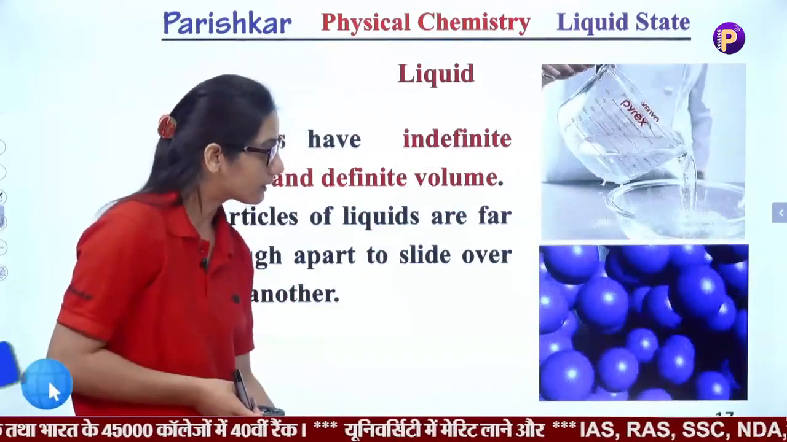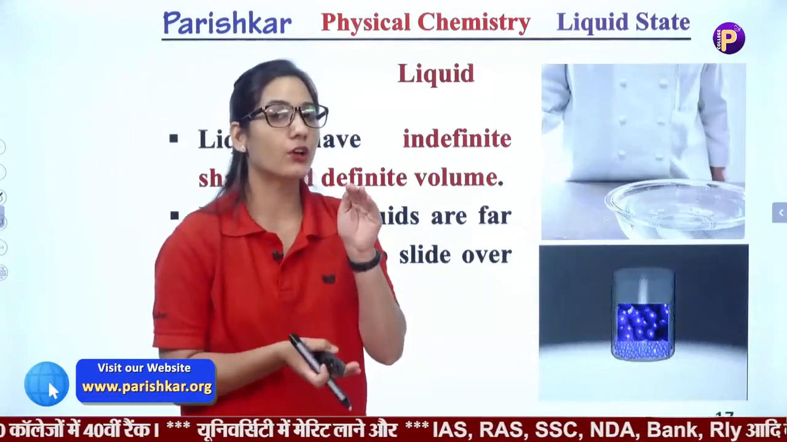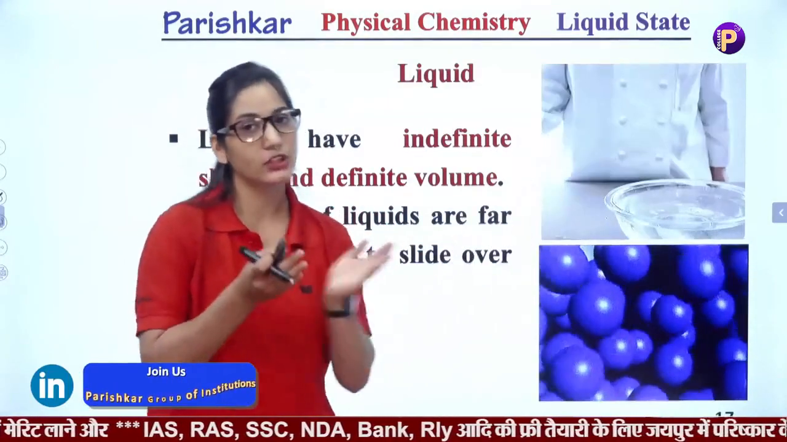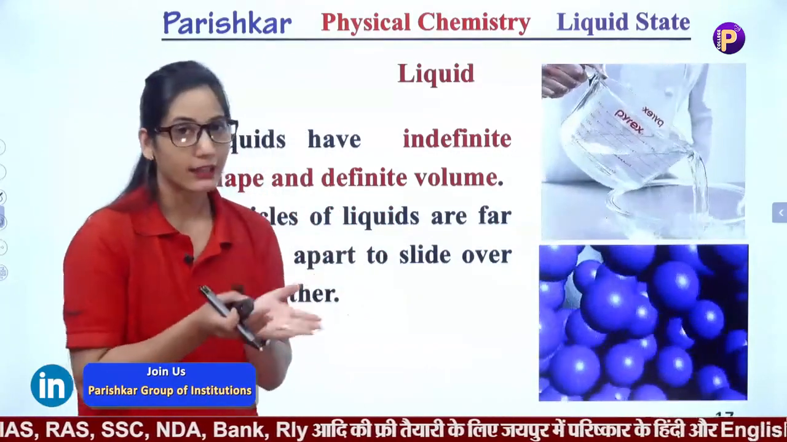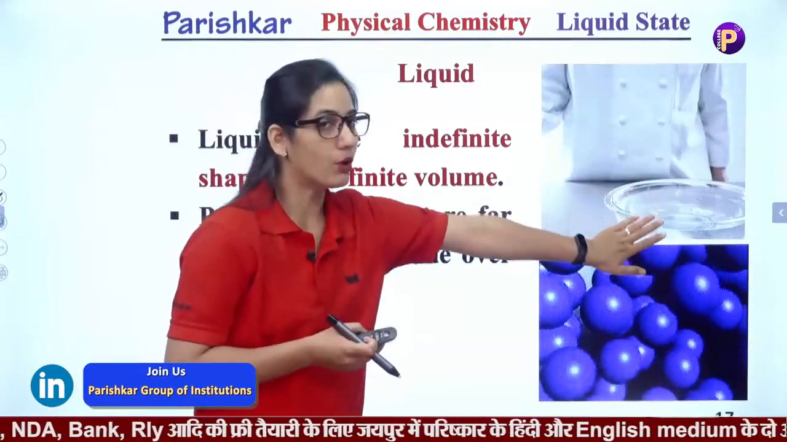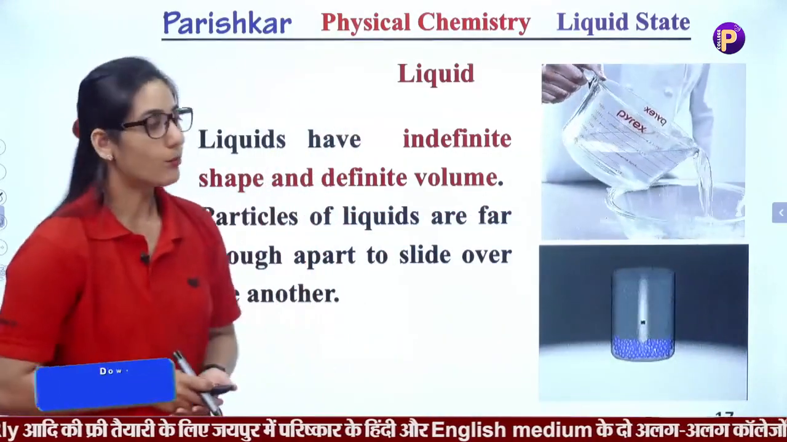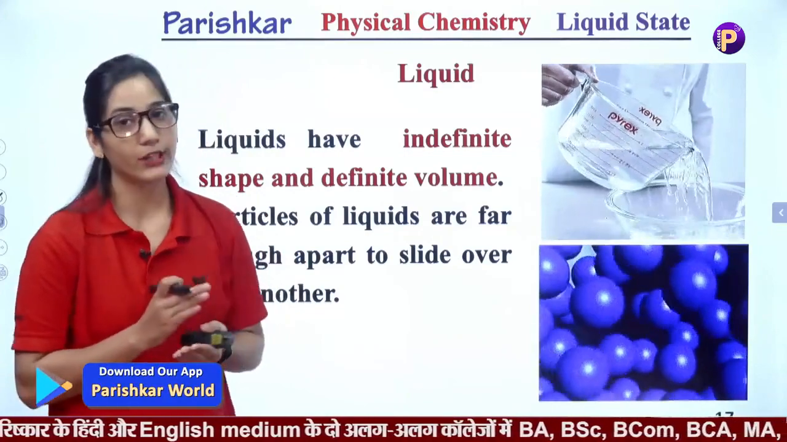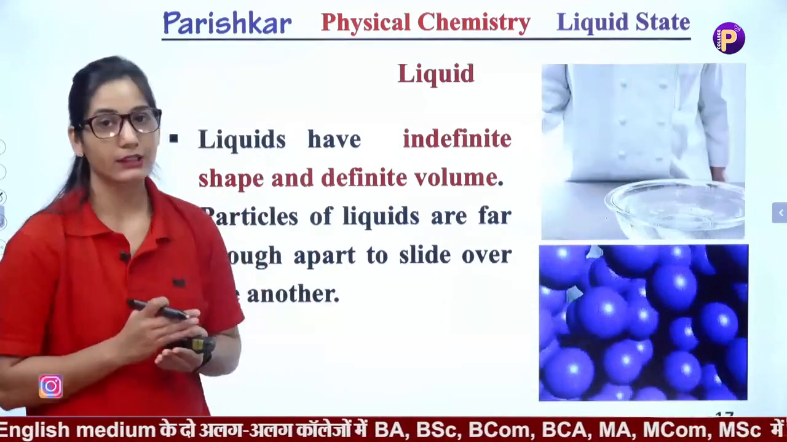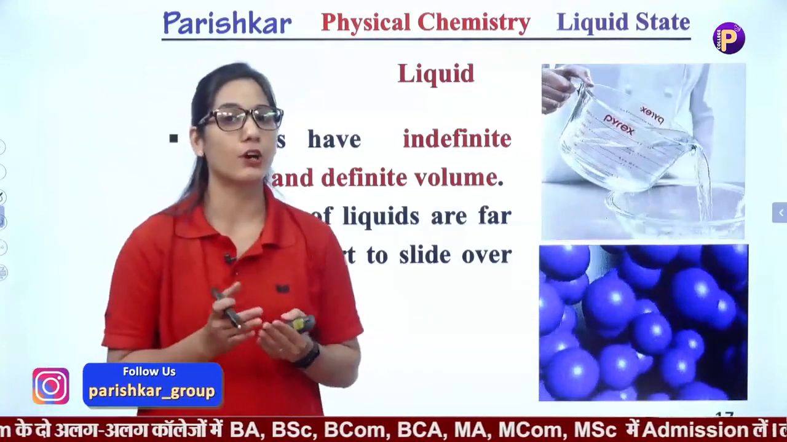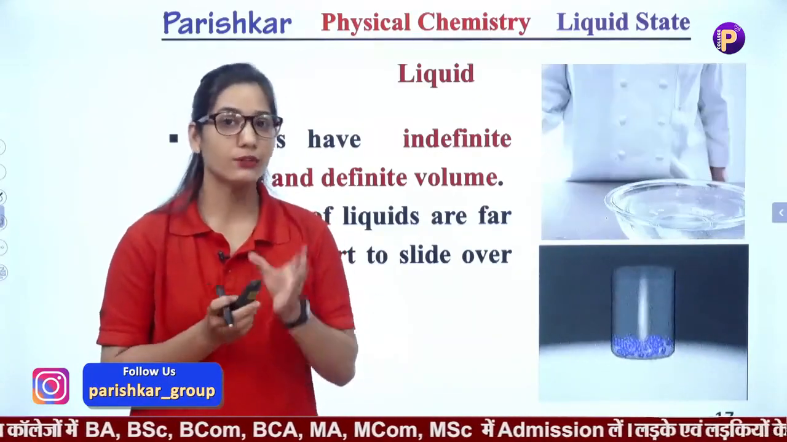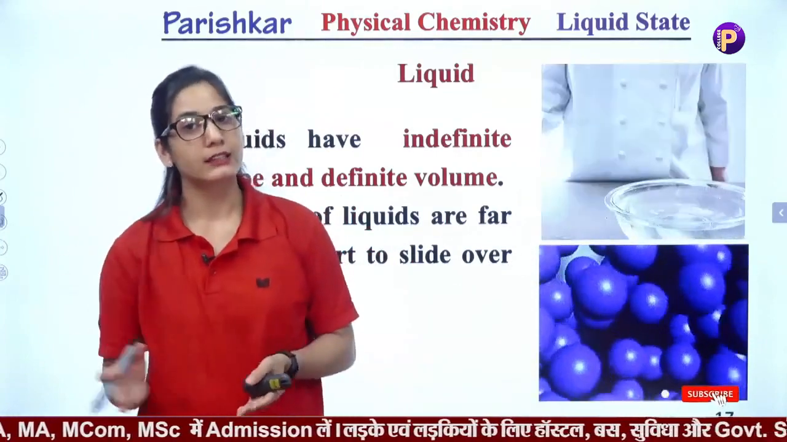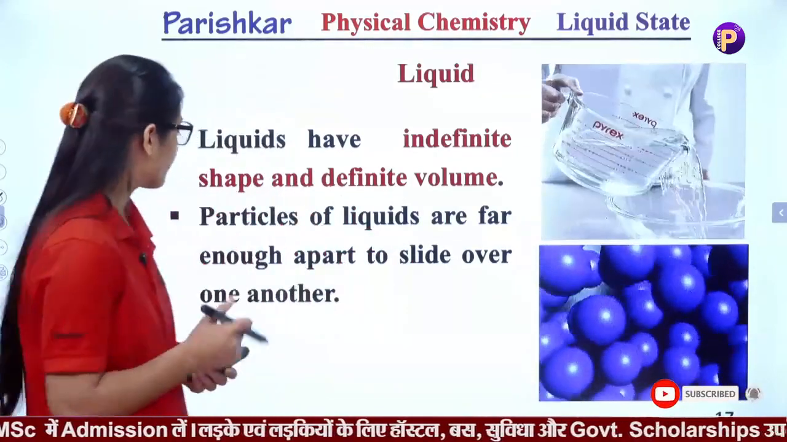If we put the liquid into a bottle, then it will occupy the shape of that bottle. If we put it into a bucket, then it will occupy the shape of that bucket. And if we put the water in a bowl, then it occupies the shape of this bowl. That means water or liquid has definite volume but does not have definite shape. It occupies the shape according to the container in which we are putting the liquid.